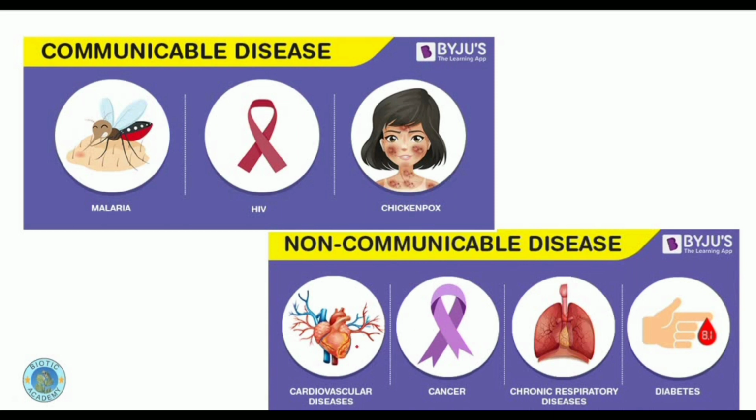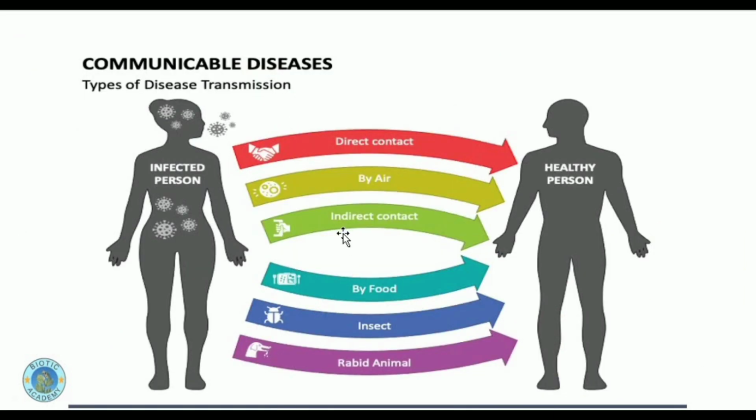Cardiovascular diseases are also in some ways a genetic problem, but the person is also having this issue because of some lifestyle problems. So there are these two, communicable and non-communicable diseases, which are affecting the human population. First of all, we will discuss the ways how these communicable diseases infect the person, hitting the human population at a larger scale.